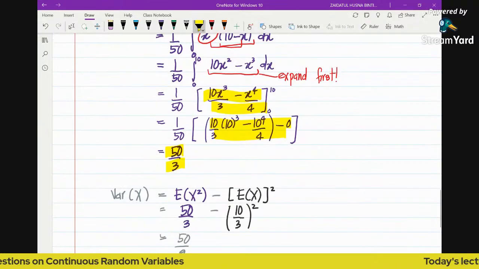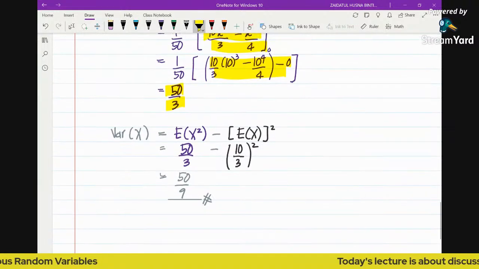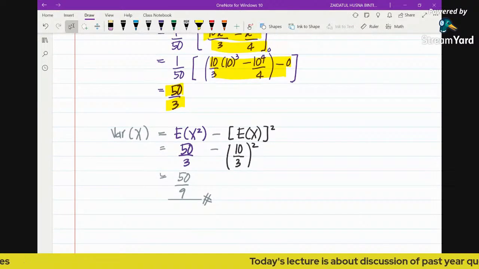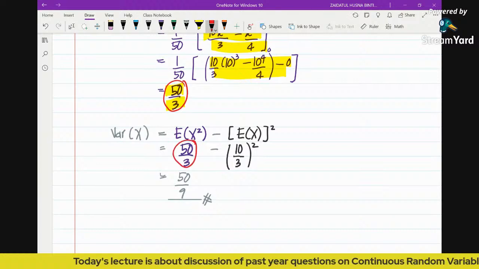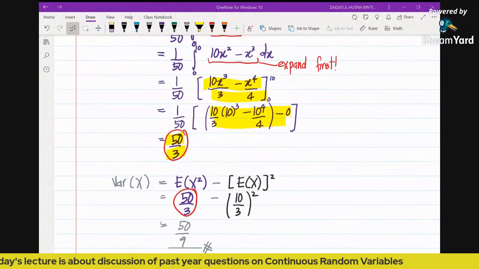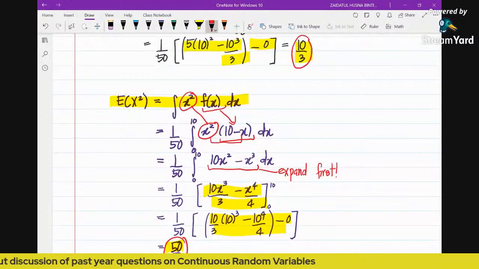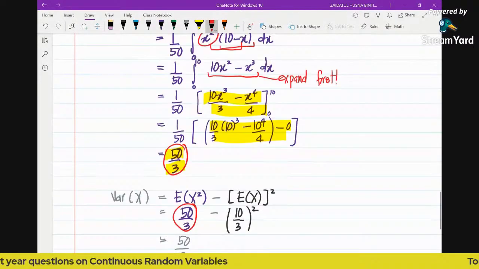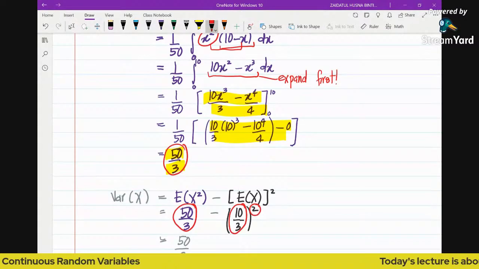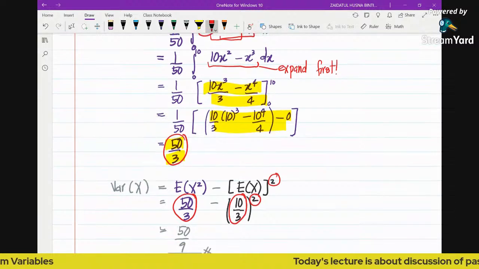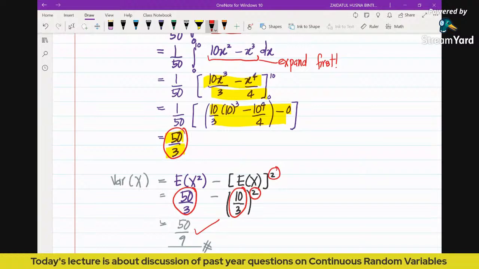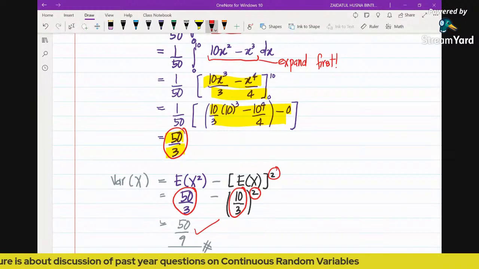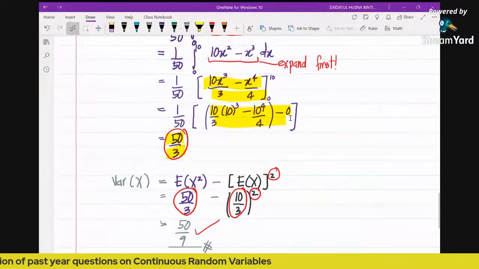Lastly, finding the variance is just about substituting into the formula. The expectation of x squared you obtained is 50 over 3, and the expectation of x is 10 over 3, from the previous part. You can see that this is 10 over 3, and don't forget to square it because that is coming from the formula. So you will see that the answer is 50 over 9. This is how to solve past year question number 2, 3 and 5.